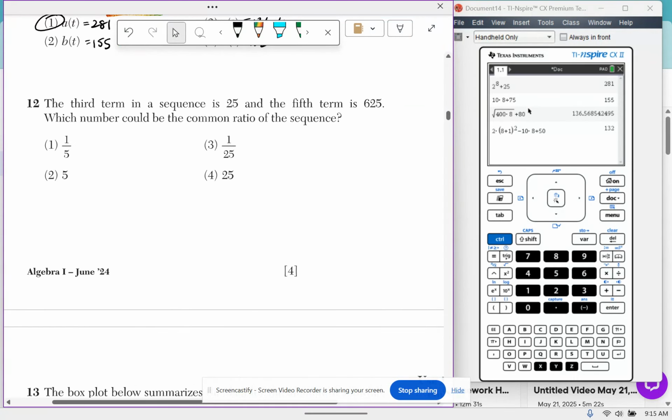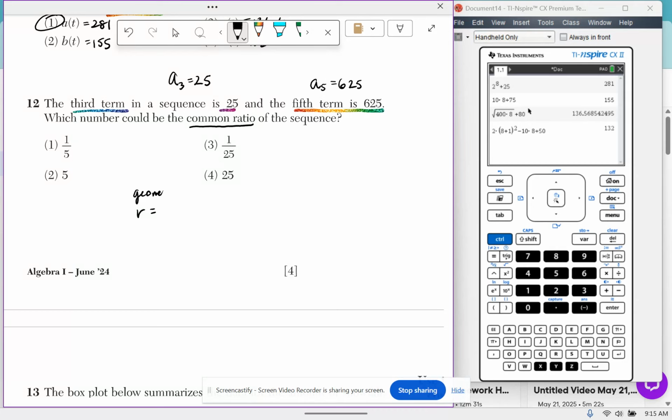Question 12, the third term in a sequence is 25. Okay, so third term in a sequence is 25. A sub 3 is 25. Okay, that's my first clue. And the fifth term is 625. A sub 5 is 625. Which number could be the common ratio of the sequence? The common ratio is going to be the multiplier in a geometric sequence.